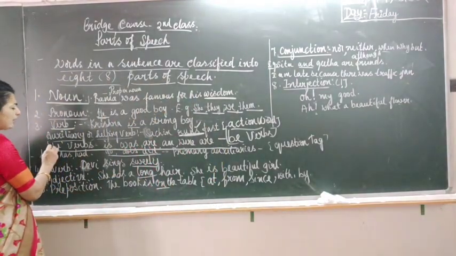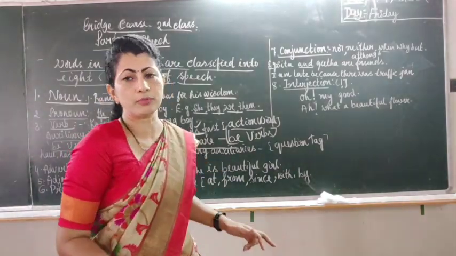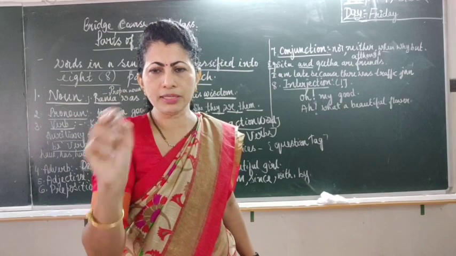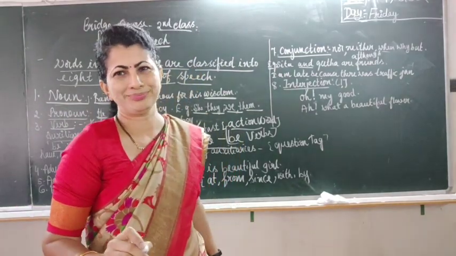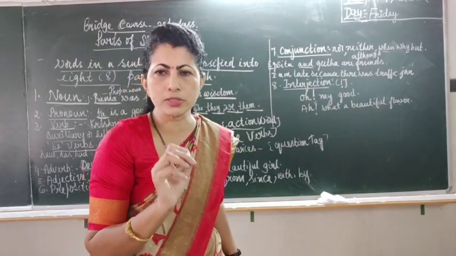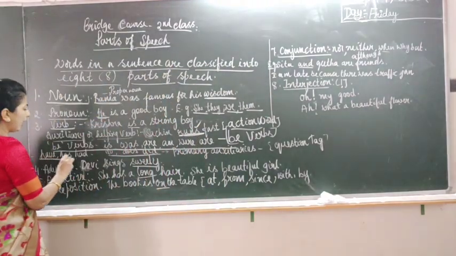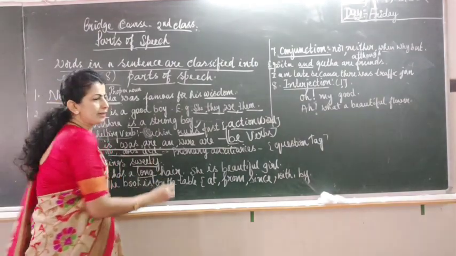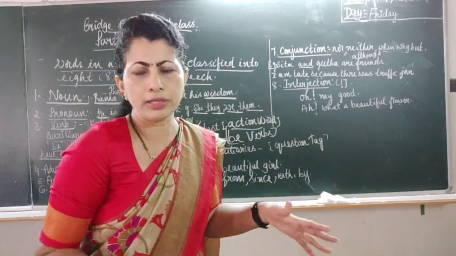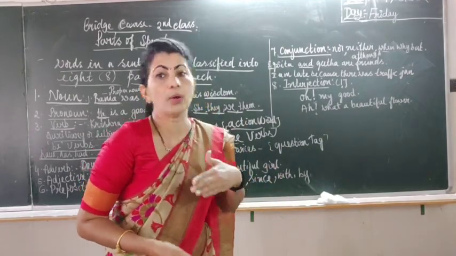Here there are some be verbs: is, was, are, am, were, be. These are all the be forms of the verb. Sometimes in the examinations they will give you Rama dash, and in the bracket they will give you be a good boy. So you have to write the be form of the verb there, was. So the be form of the verb also comes under the auxiliary, and that plays a very important role here. There are so many: have, has, had, and there are primary auxiliaries: do, did, does. These are all very important for the question tag. If you have the knowledge, it is easy on your part to add the question tag.